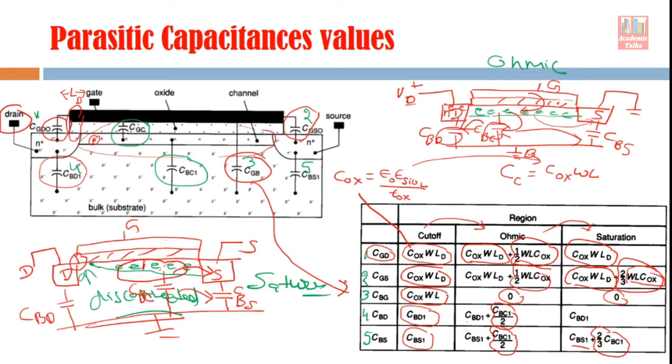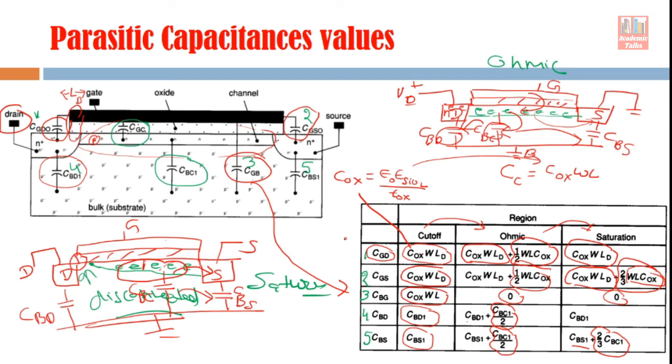So if you have to calculate any particular component of this parasitic capacitance, you have to see the role of the channel. The role of the channel plays a very important part. In the ohmic region, the channel capacitances, gate channel capacitance and bulk channel capacitance, are equally divided between the source side and drain side.